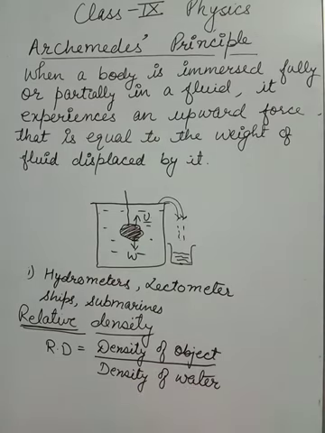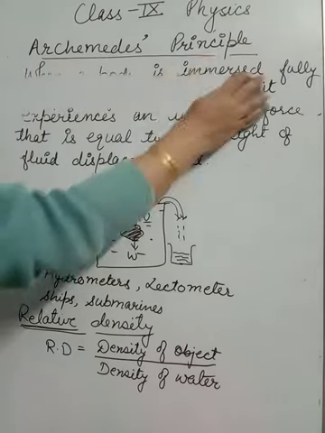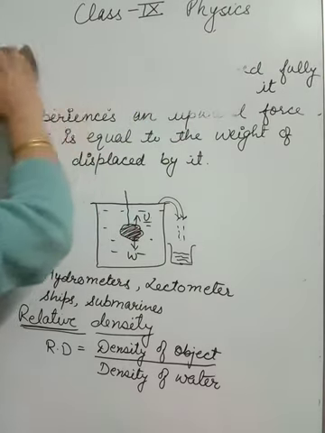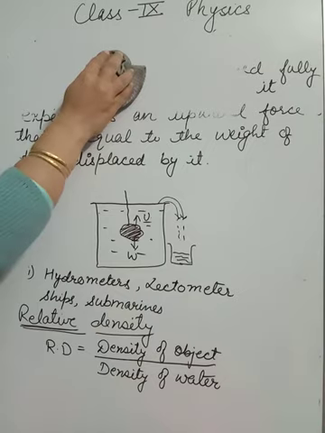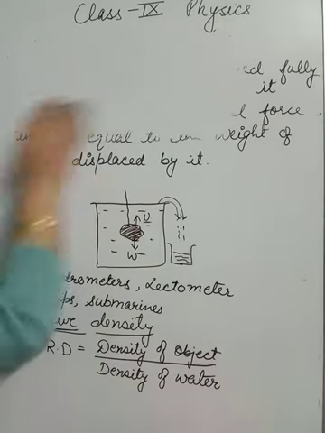So if relative density is given, we can find out the density of object, because density of water is known to us, it is 1000 kg per meter cube. And if density of object is given, we can find out the relative density. Like here we have one example, I want to discuss that example with you. The example is that the relative density of silver is 10.8.